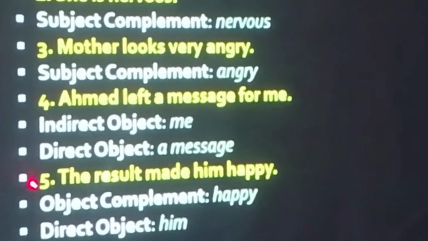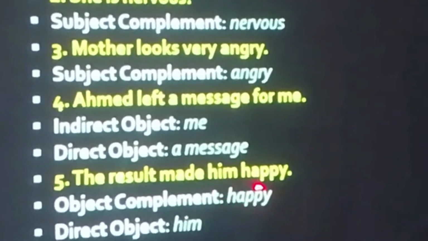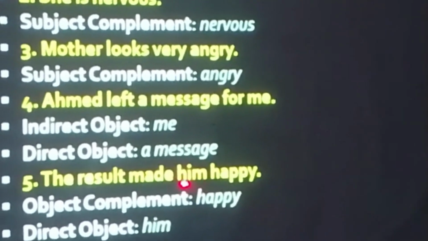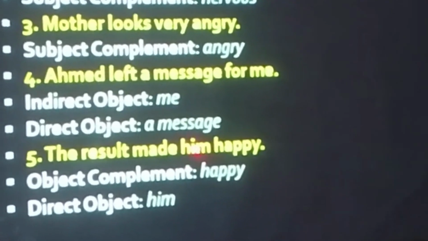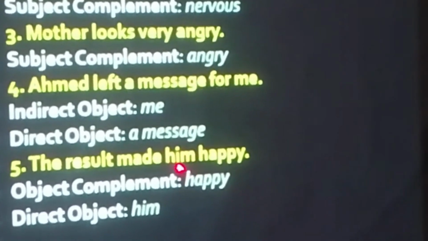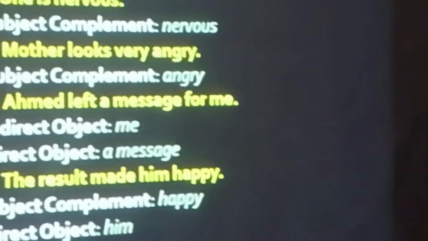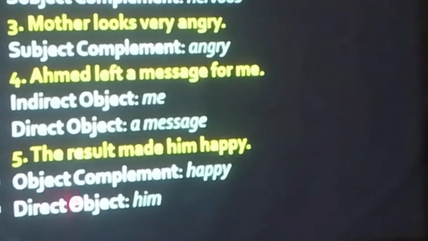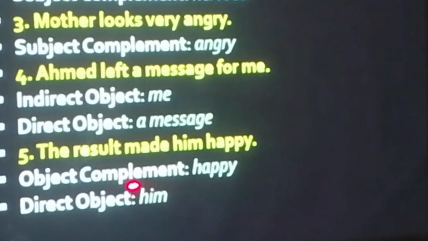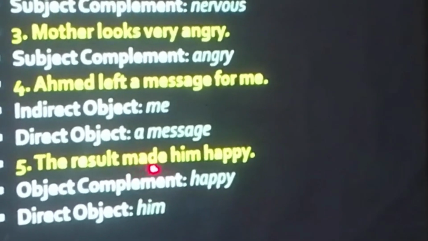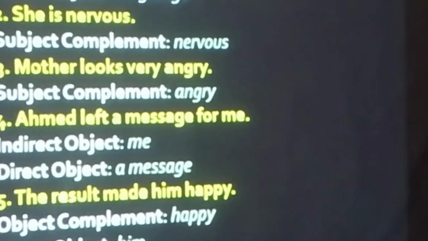object complements. Clear? So this happy is completing this object him. Are you understanding my point? This happy is completing the object him. Next one is, what is the direct object? Him is the direct object because the action of making is directly affecting.